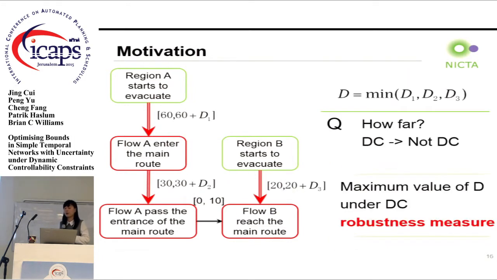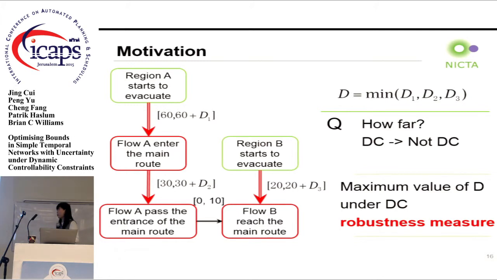Here is an example: instead of using a fixed upper bound to represent the uncertainty of a contingent link, we use a variable, which is the lower bound plus the delay of the contingent link. If the delay is 0, it means there's no uncertainty in the STNU, which means it is definitely controllable.